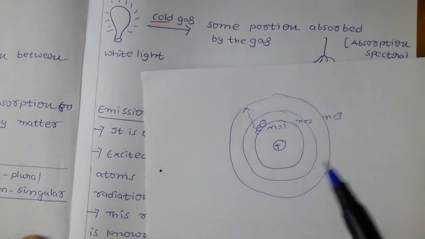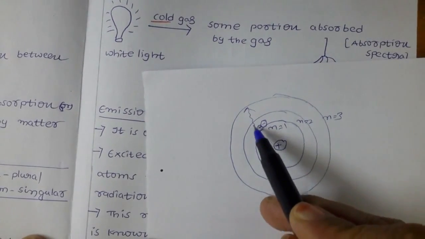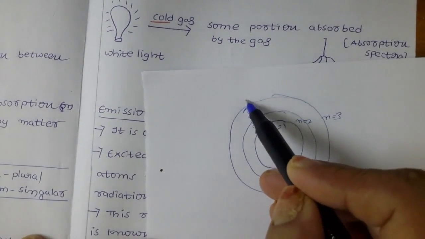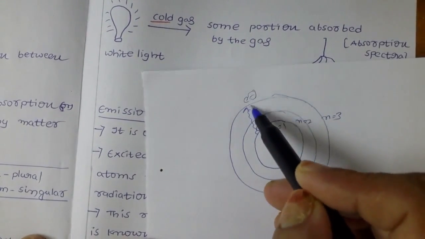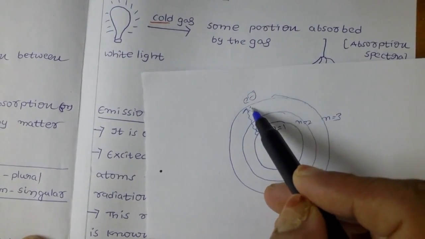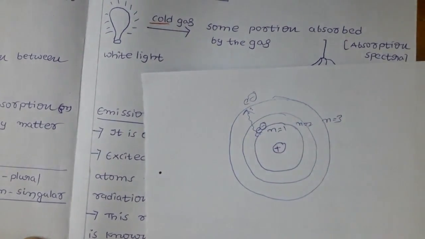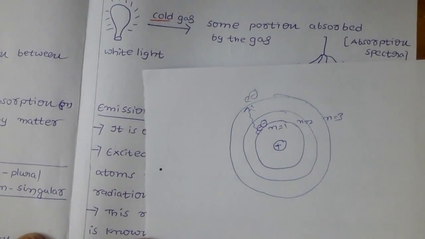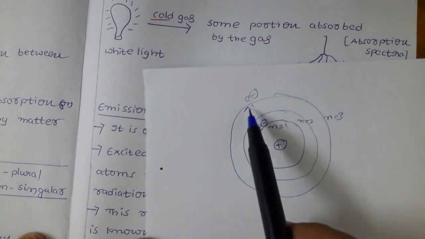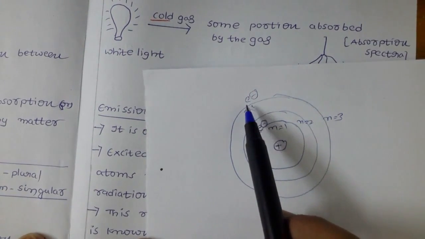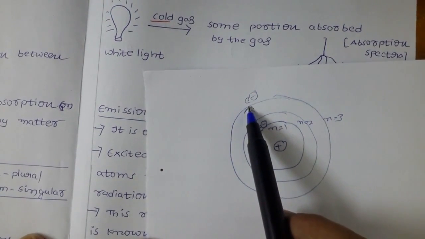It got the energy, so it went to the upper orbit. Here the electrons are very unstable, because they got more energy. In chemistry, you have to remember that more energy means less stable.